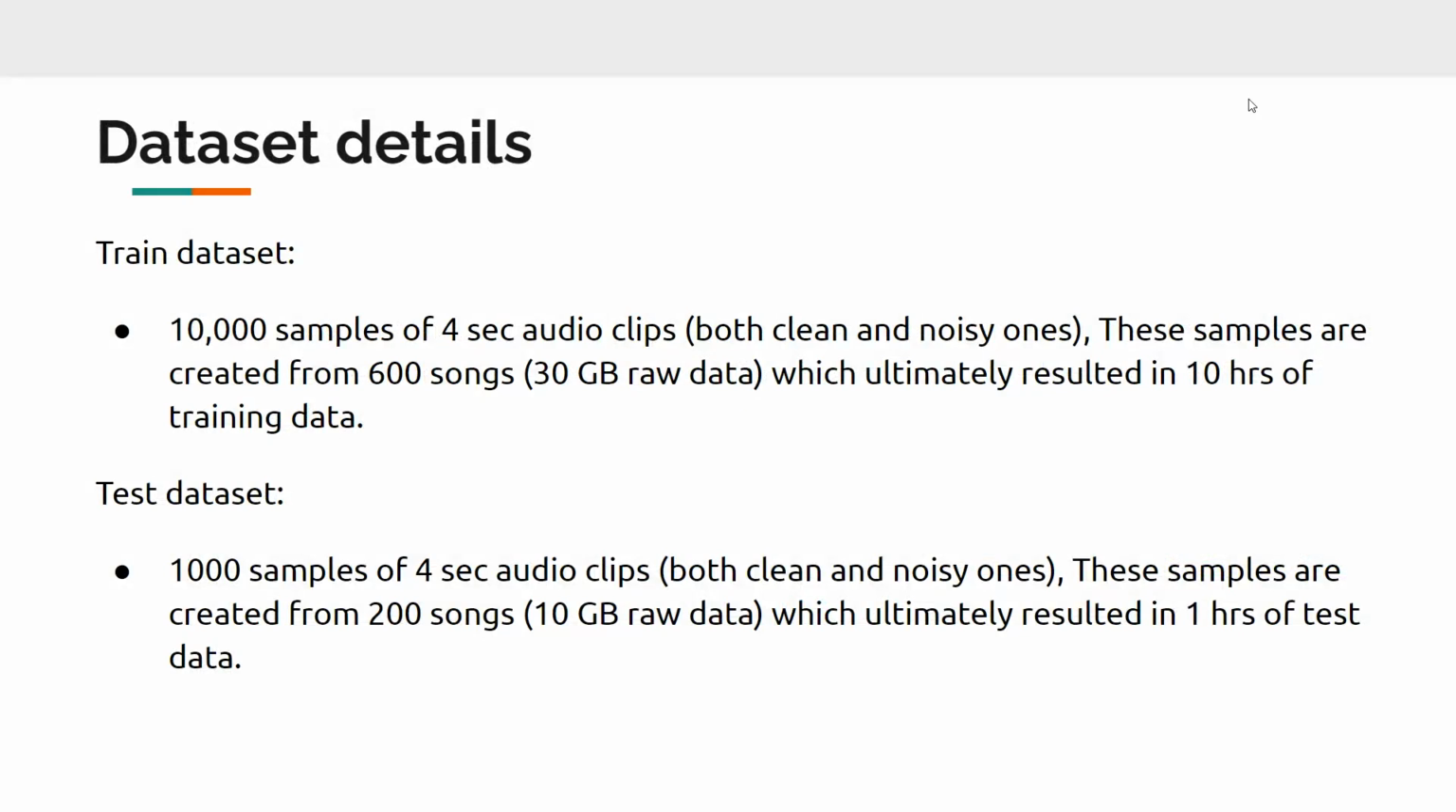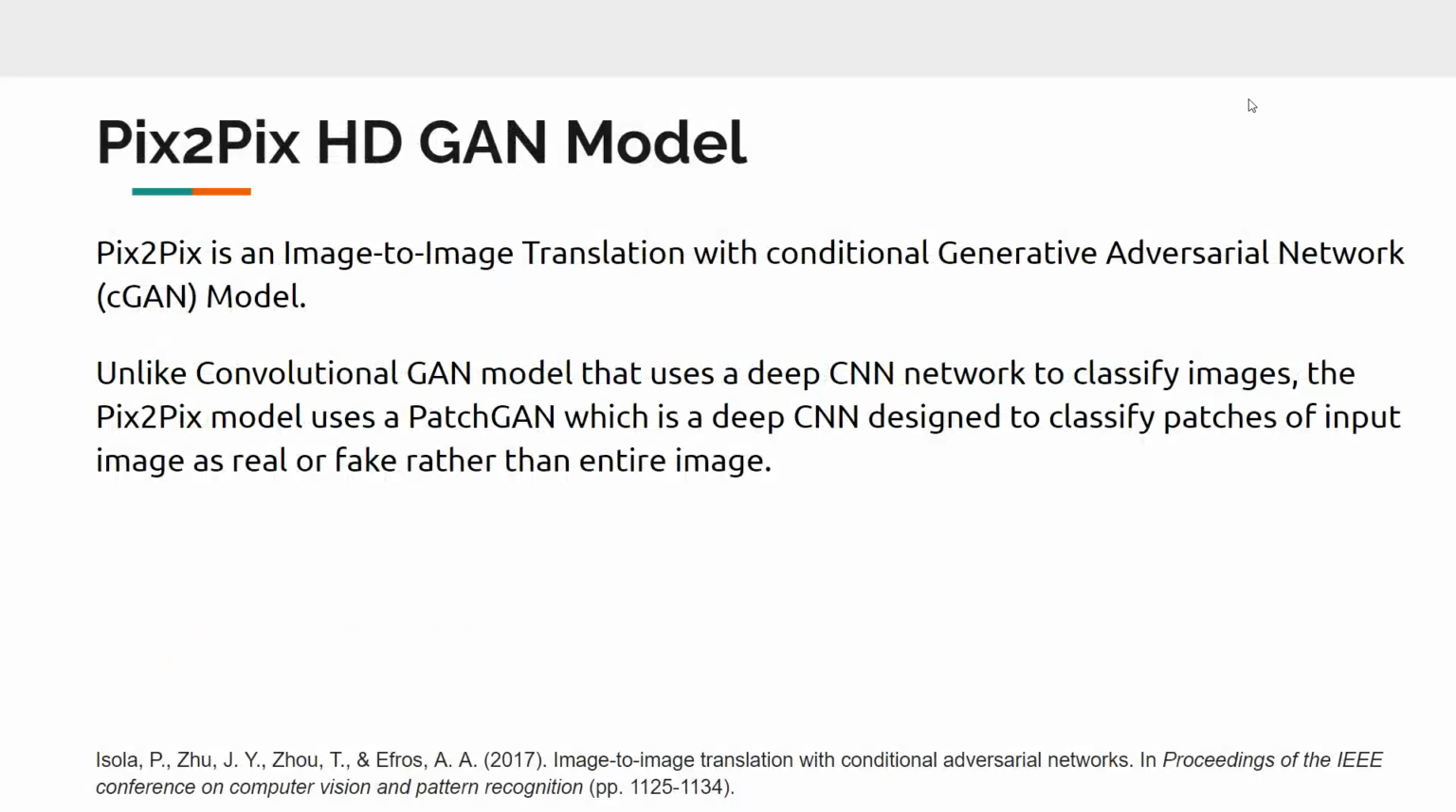Our dataset contains 10,000 samples of 4-second audio clips of amplitude and phase spectrograms. These ultimately resulted in 10 hours of training data and 30 gigabytes of data. The test dataset consists of 1,000 samples of 4-second audio clips, and these created 1 hour of testing data, 200 songs, and 10 gigabytes of data.